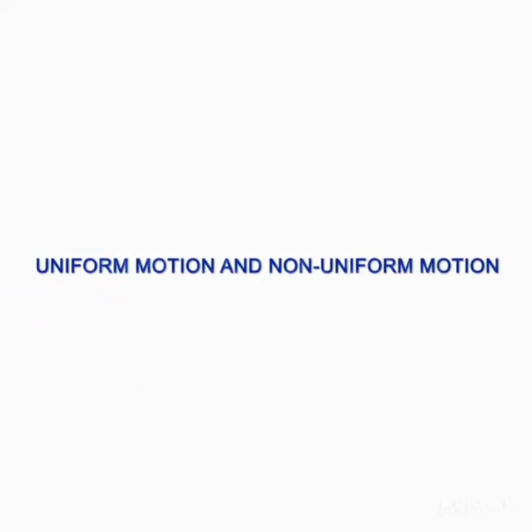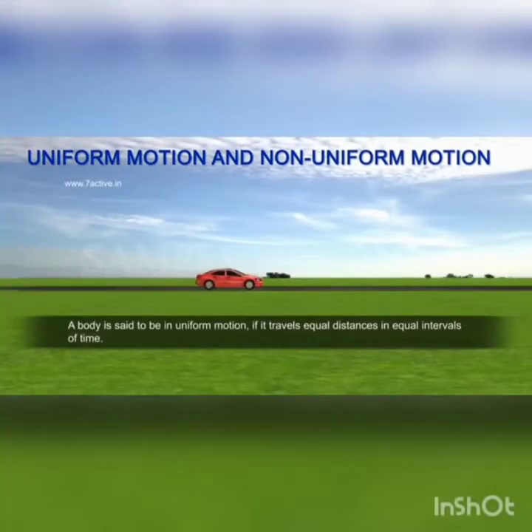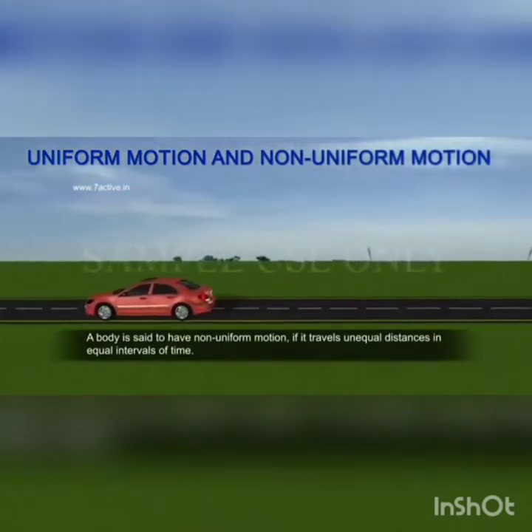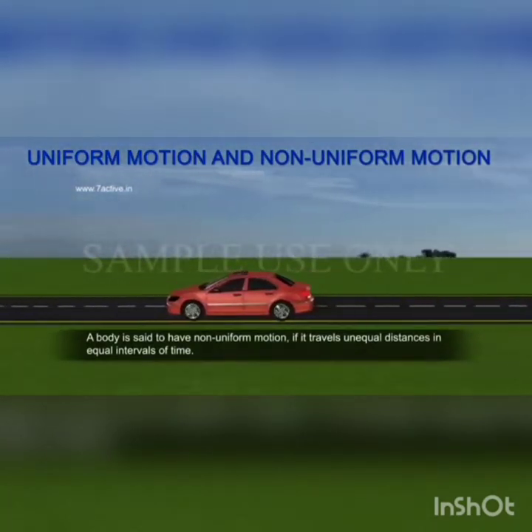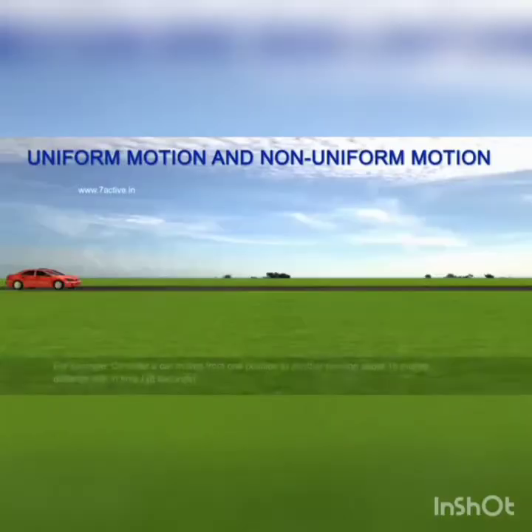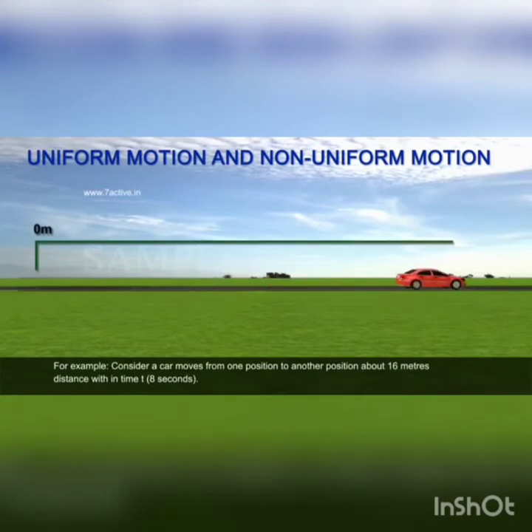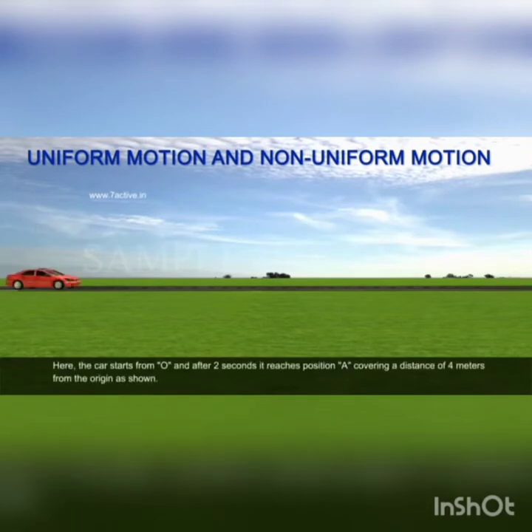Uniform motion and non-uniform motion. A body is said to be in uniform motion if it travels equal distances in equal intervals of time. A body is said to have non-uniform motion if it travels unequal distances in equal intervals of time. For example, consider a car that moves from one position to another about 16 meters distance within time t of 8 seconds. Here, the car starts from O and after 2 seconds, it reaches position A covering a distance of 4 meters from the origin as shown.